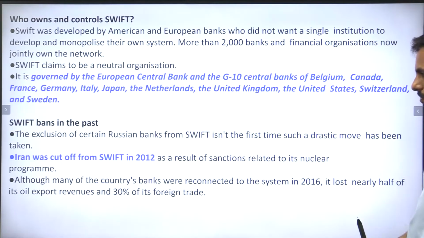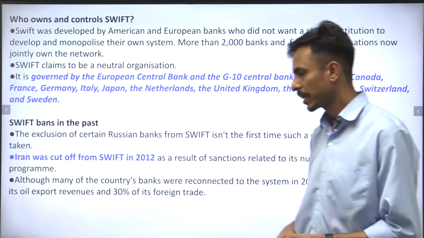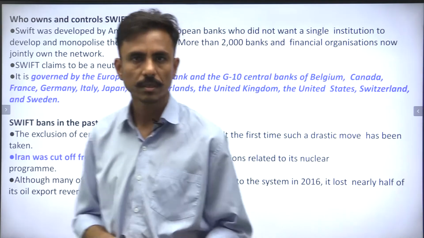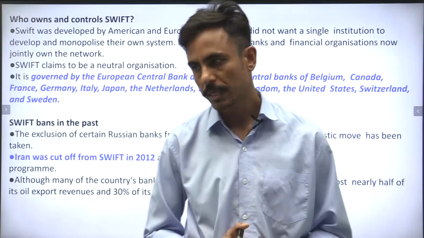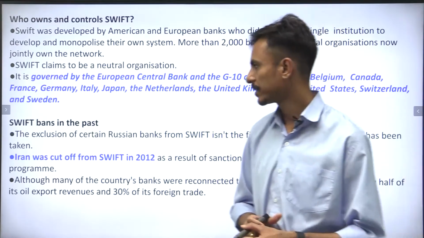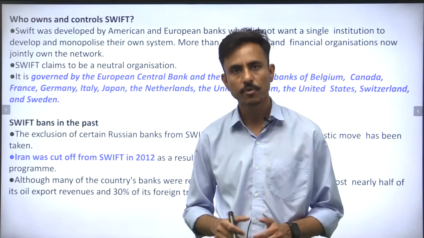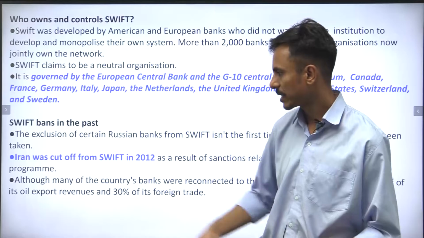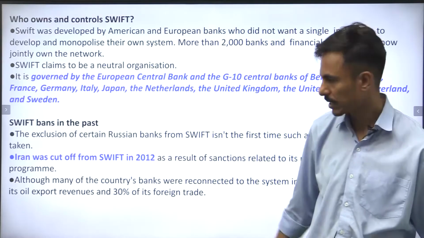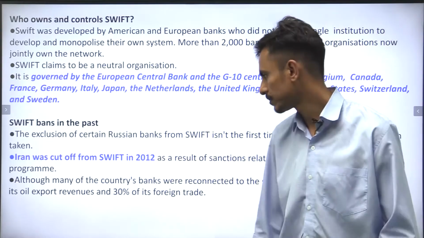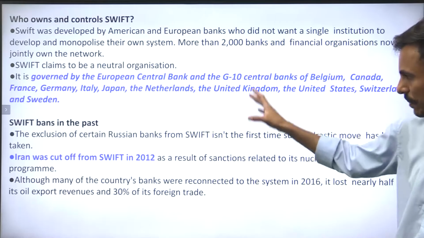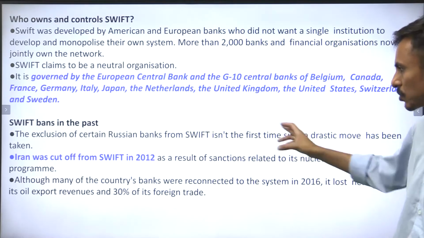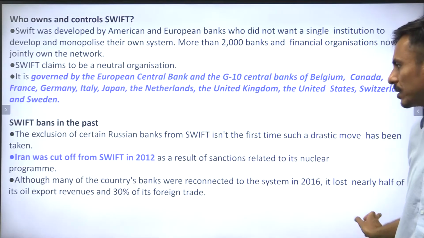Netherlands, and UK. Guys, we all know that America has put economic sanctions on Russia, and they have removed Russia from the SWIFT list, and Iran was also cut off from SWIFT in the year 2012, right? So it has been done earlier as well. Iran was also cut off from SWIFT in the year 2012.